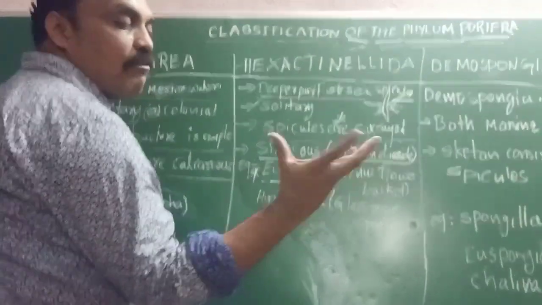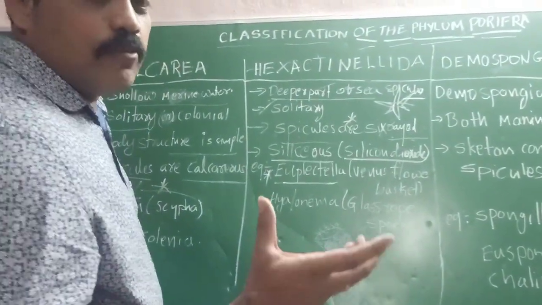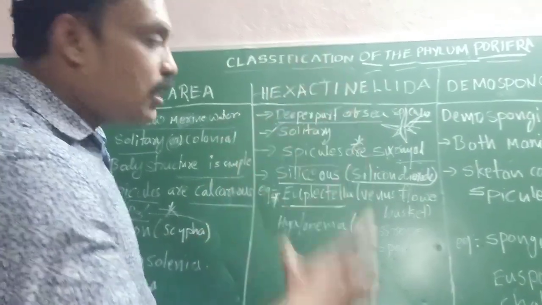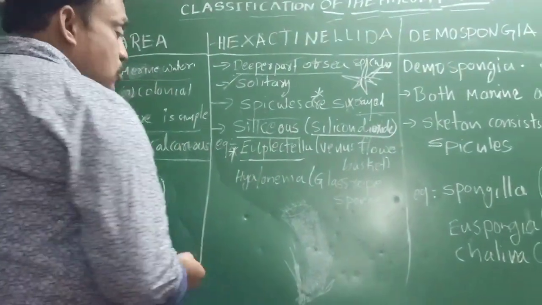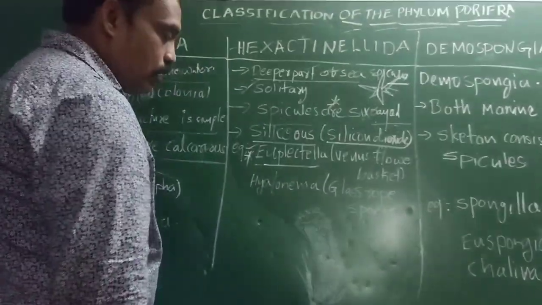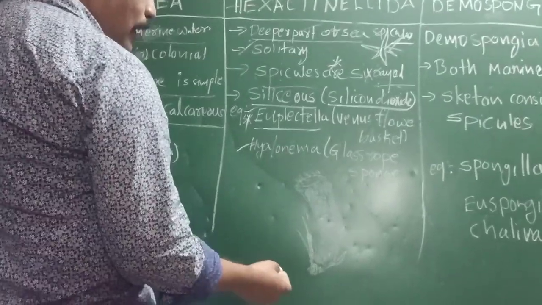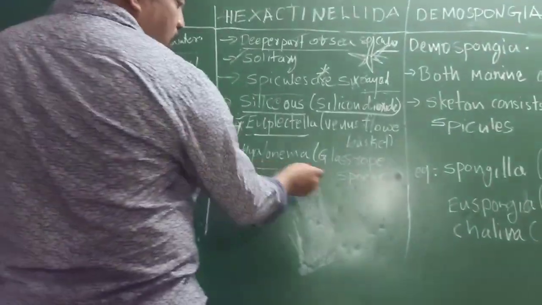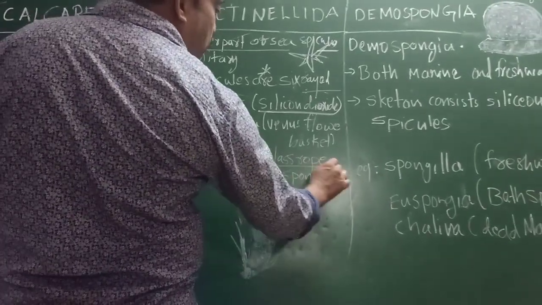It just looks like a flower basket, like the flower basket when we keep it at home. That type of structure looks like a flower basket, so we can call all these Euplectella. Another one is Hyalonema. What is the meaning of Hyalonema? Hyalonema is the scientific name. The general name is what? Glass rope sponge.